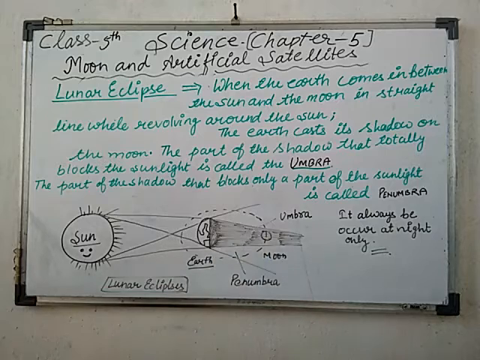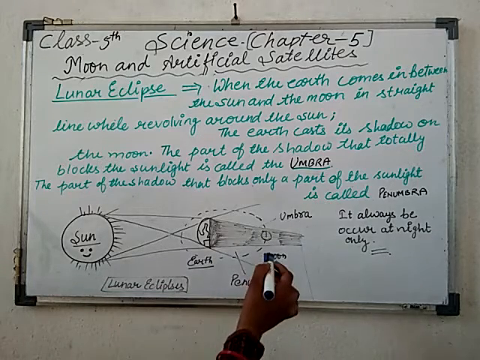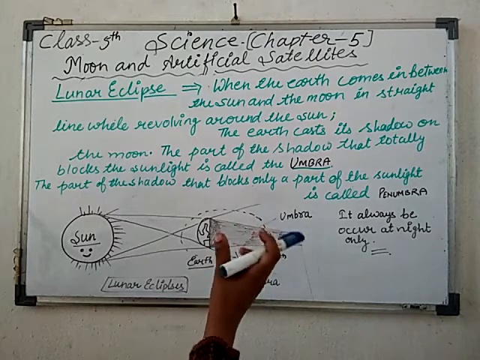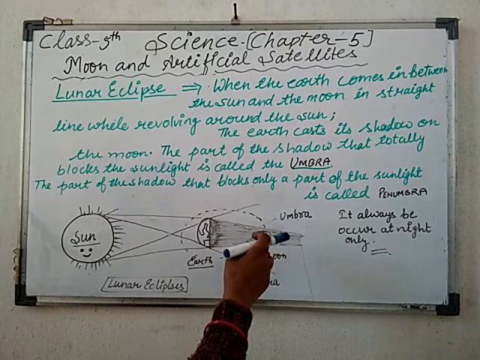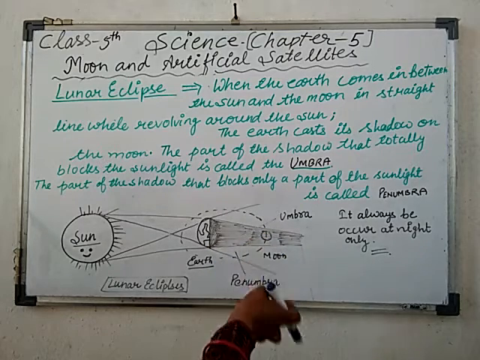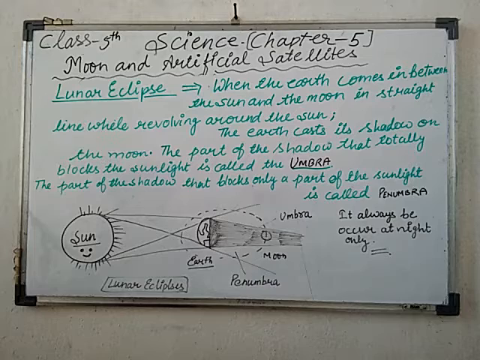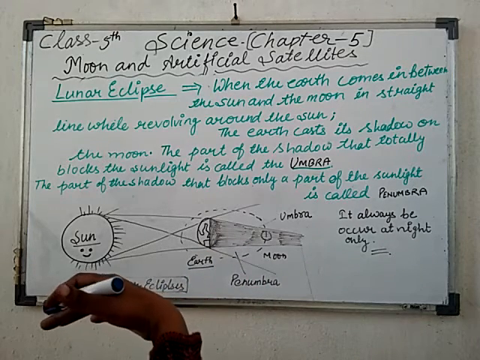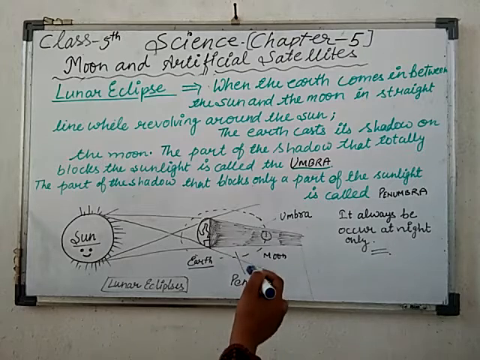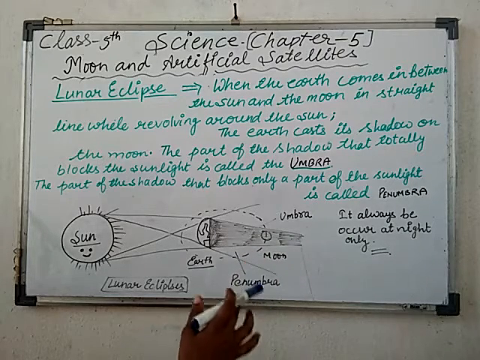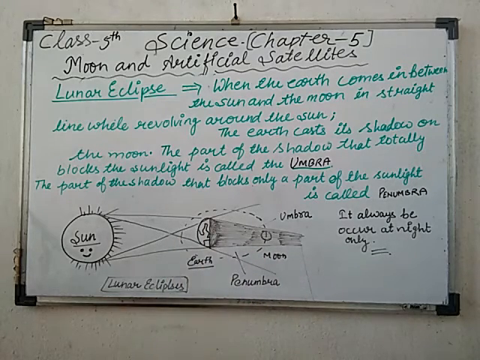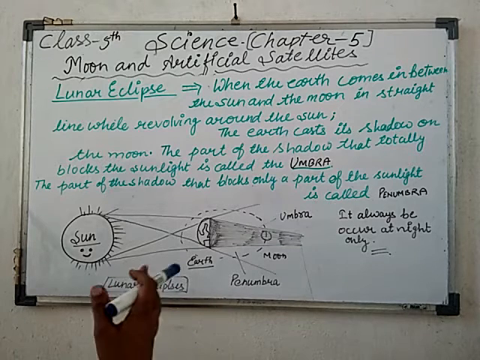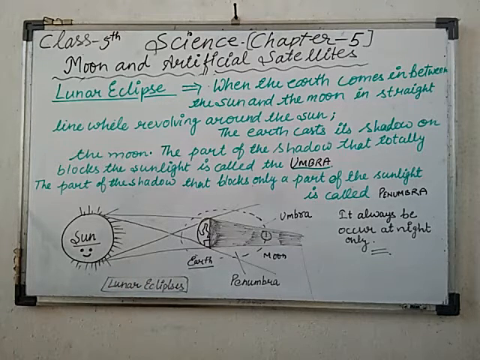And this is the moon. If we can see just a little bit of the moon partly, then this type of eclipse is known as a partial lunar eclipse. When it is completely invisible to us, then this type of eclipse is known as a total lunar eclipse. Partial lunar eclipse as well as total lunar eclipse. I think it is clear to all.